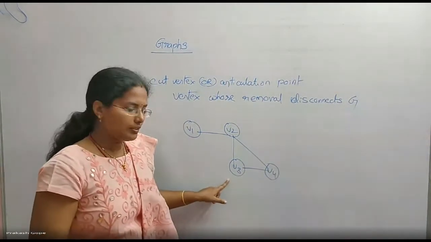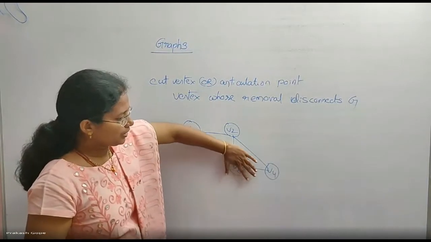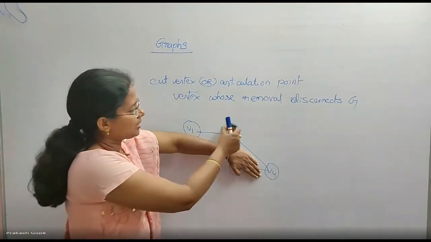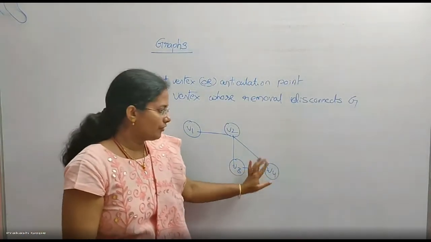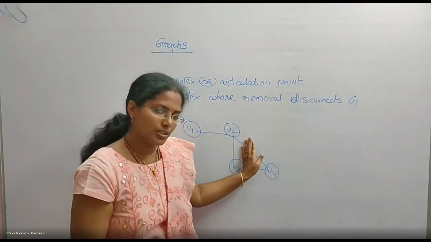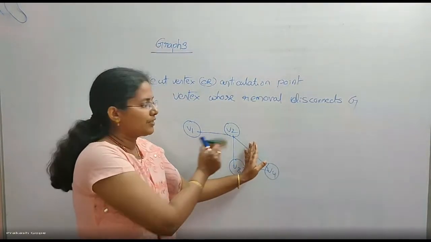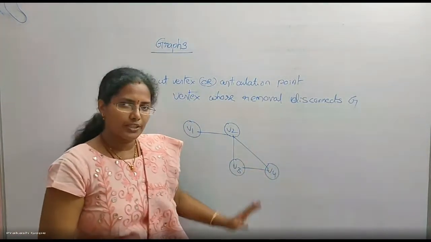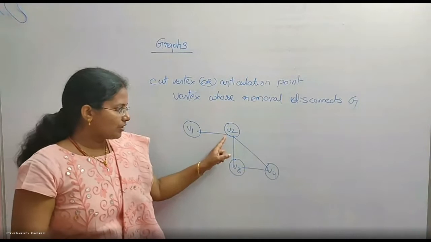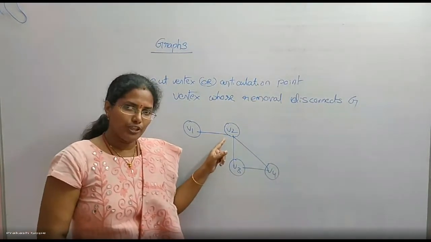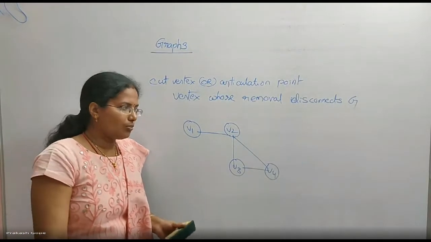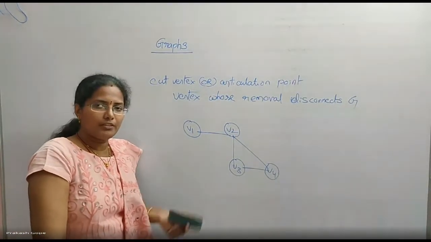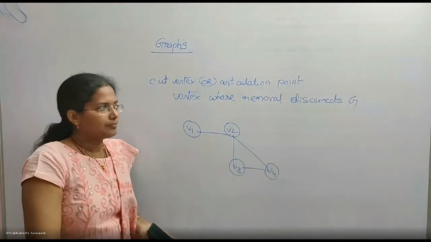How about V3? If I remove V3, these two edges are removed, but still the remaining graph is connected. So this is not a cut vertex. V4, remove this, these two arcs are removed, still the remaining graph is connected. So it is not a cut vertex. So in this graph, there is only one cut vertex, that is V2. They will give a graph and ask how many cut vertices are there in the given graph. Just remove each and see.